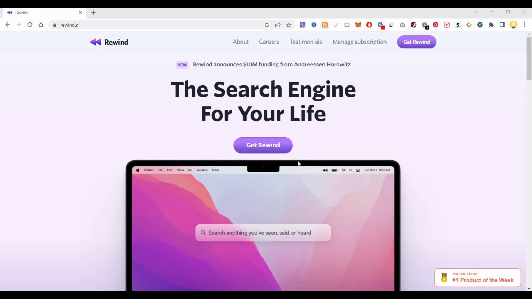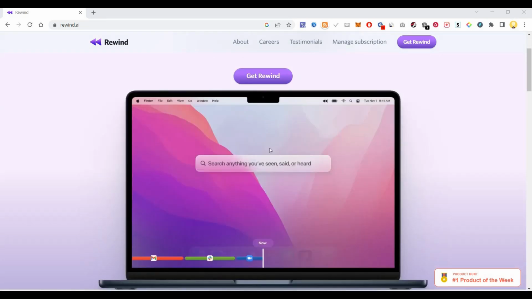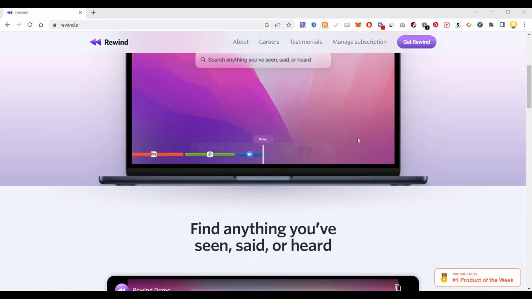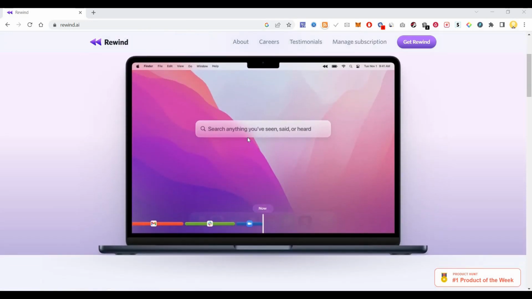Today I will show you a tool called Rewind.ai. This is the search engine for your life. It can rewind and see whatever you have done using your laptop. You can search for anything that you have said or heard.